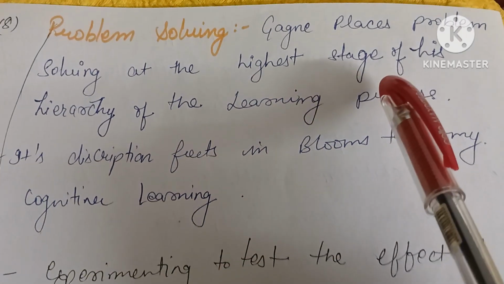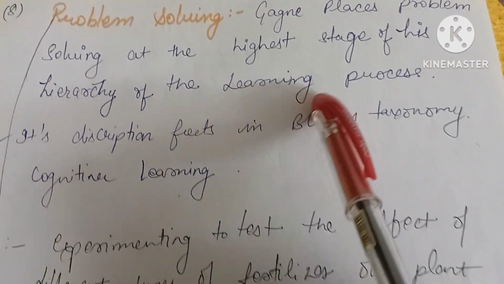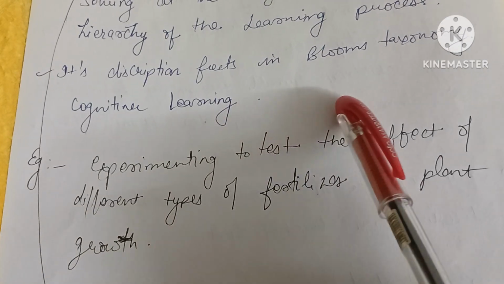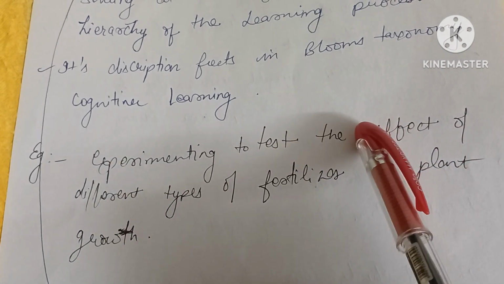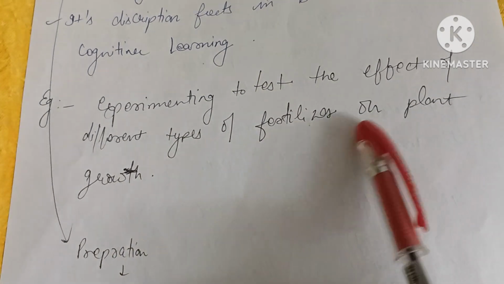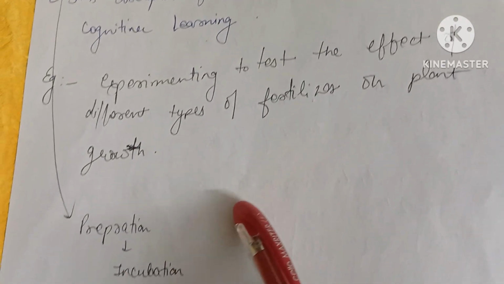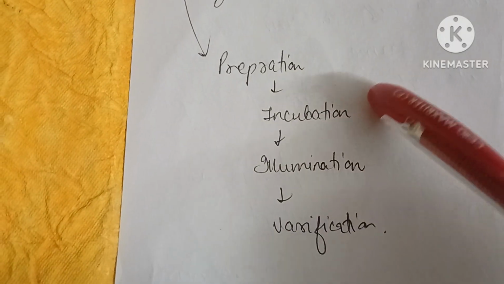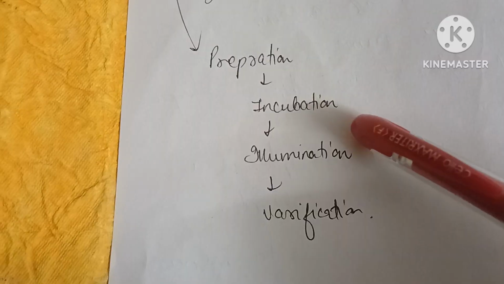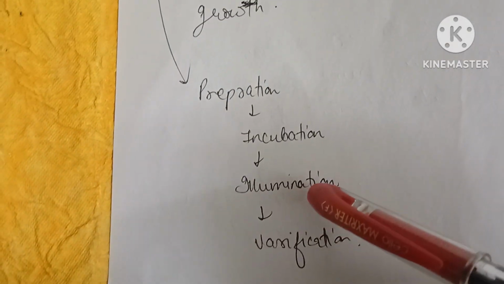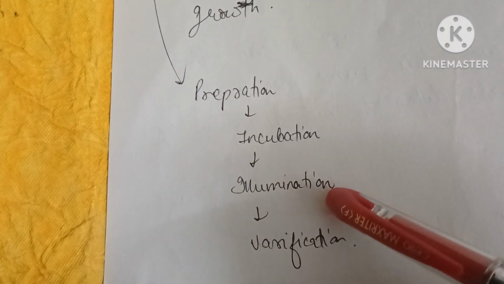Problem solving is the last step, where Gagne places problem solving at the highest stage of the hierarchy of the learning process. It is similar to the higher levels of cognitive learning in Bloom's taxonomy. Example: experimenting to test the effect of different types of fertilizer on plant growth. Problem solving includes preparation, incubation, illumination, and verification. This is the whole process. So these are the eight steps of Gagne's types of learning.